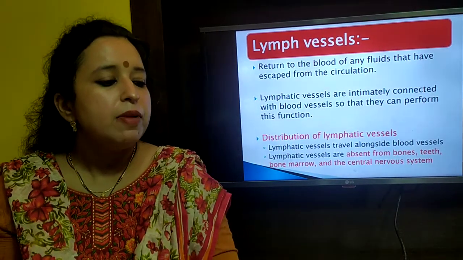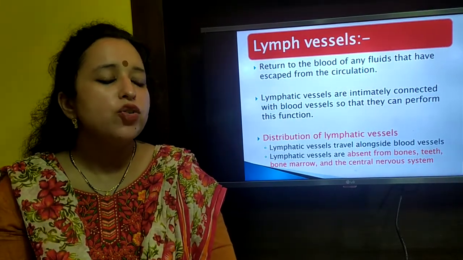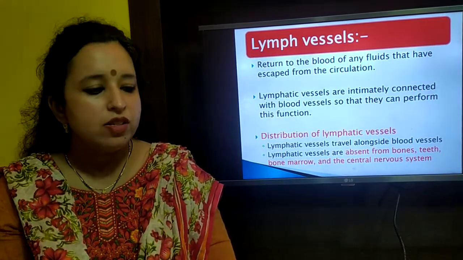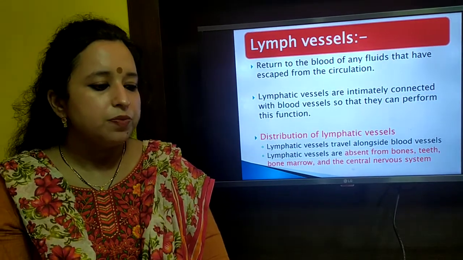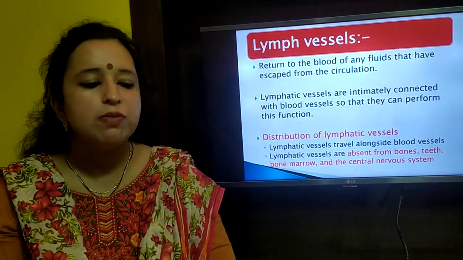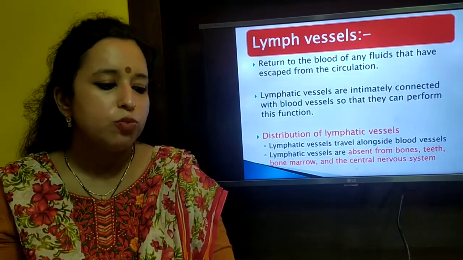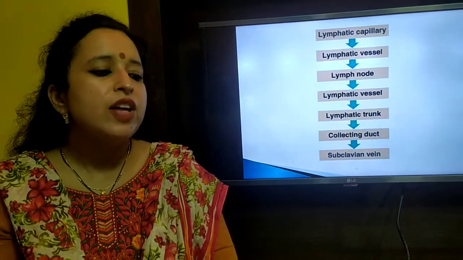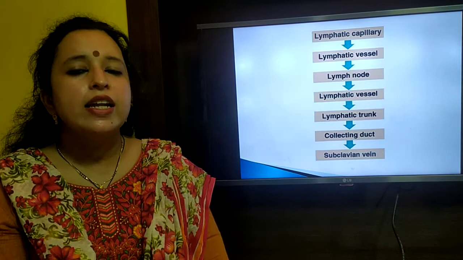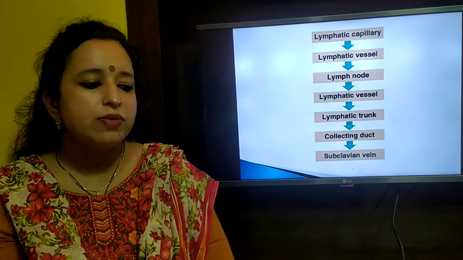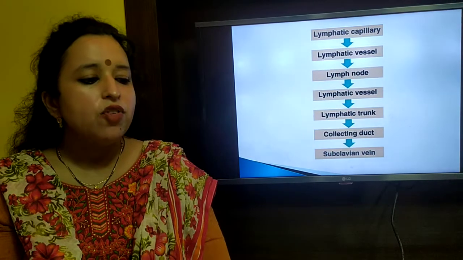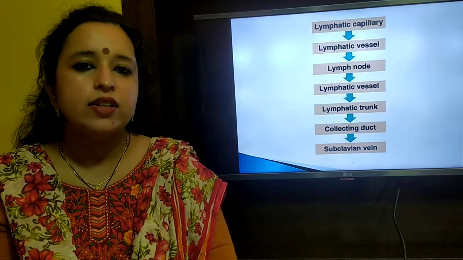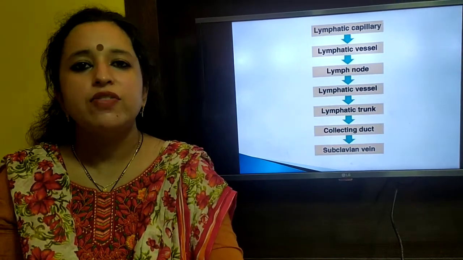Now coming to lymph vessels, lymph capillaries join to form the lymph vessels. Lymph vessels are ultimately connected to the blood vessels so that they can perform their function. Lymphatic vessels travel along all the blood vessels, but they are absent from bones, teeth, bone marrow and the central nervous system. In lymphatic vessels there are some swellings which are known as lymph nodes. Lymph vessels form the lymphatic trunks and the collecting duct, and it enters the subclavian vein, left and right.